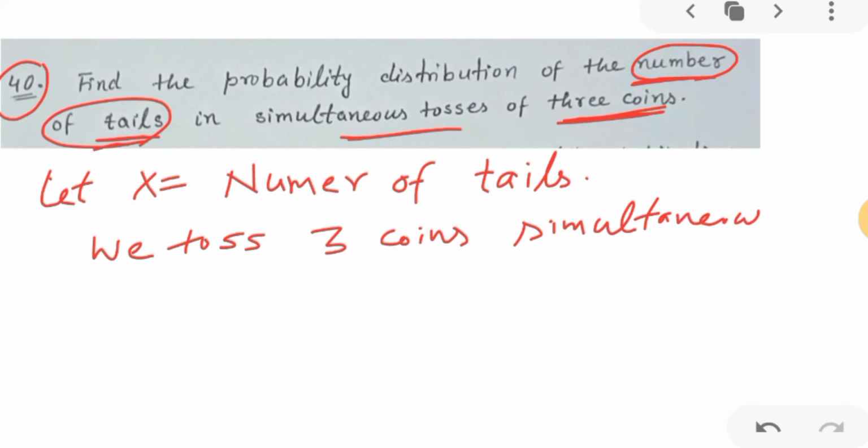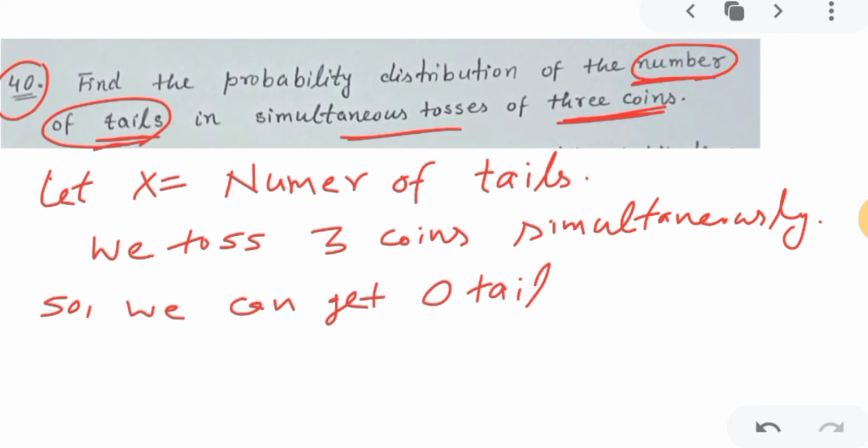I am telling you the language also, how you will write the answer in the exam. So we can get 0 tails, meaning no tail, or 1 tail, like HTH, so 1 tail and 2 heads. Similarly, you can get 2 tails, like HTT or THT, which are 2 tails.